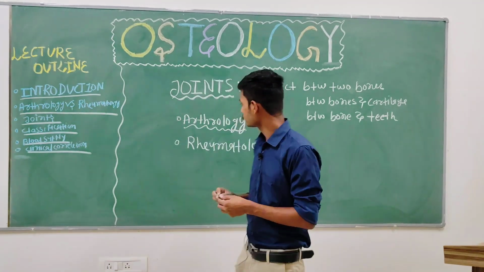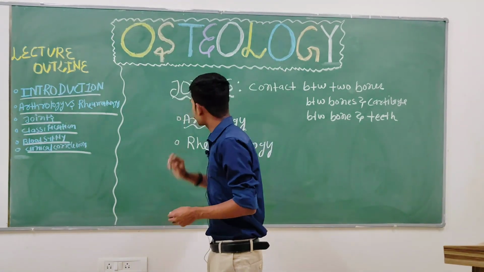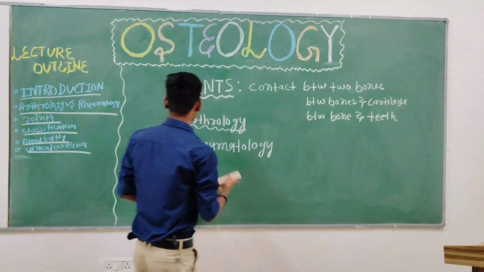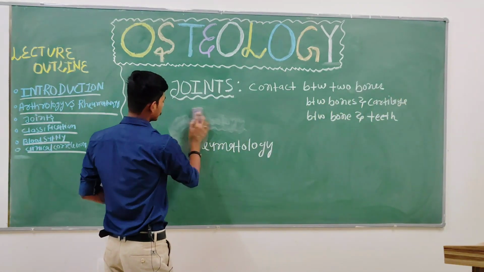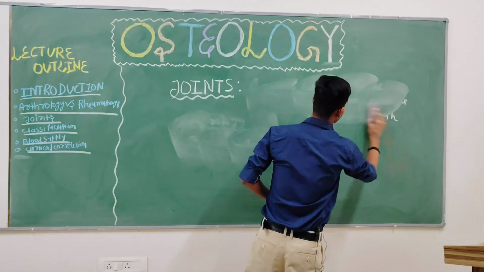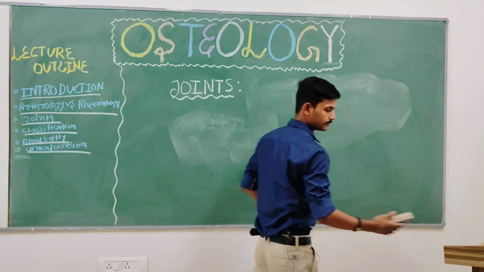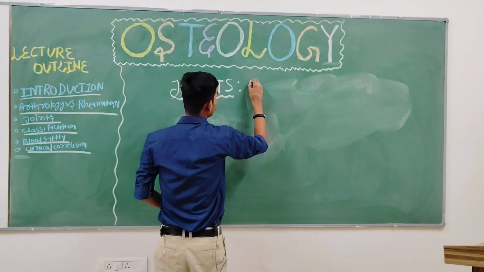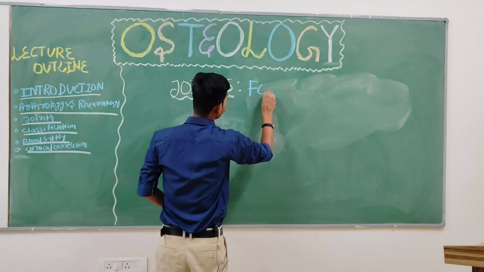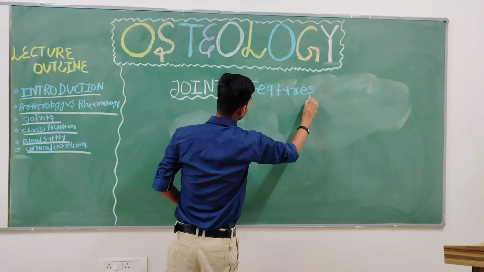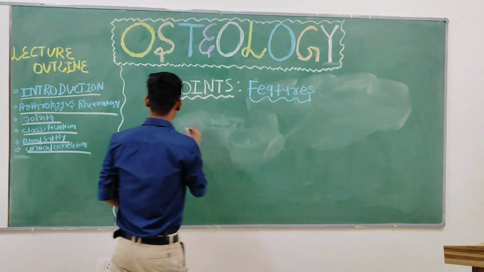Now let's go into a bit more detail on the joint and understand some of its characteristic features. Features of joint.